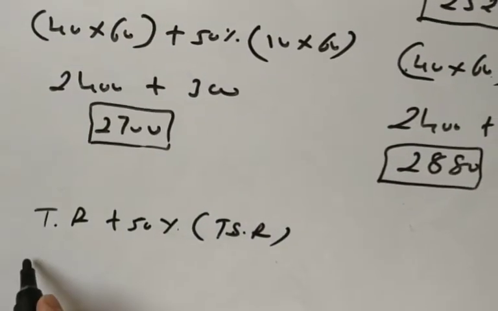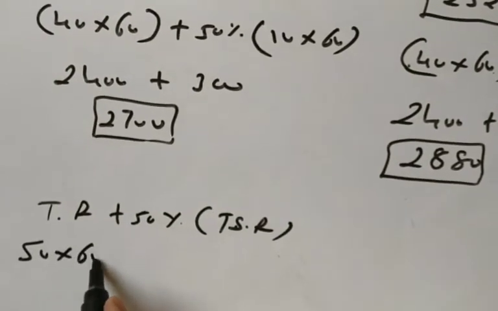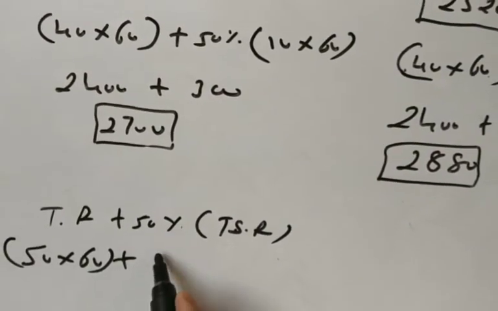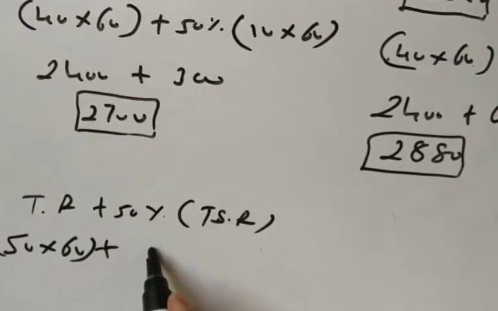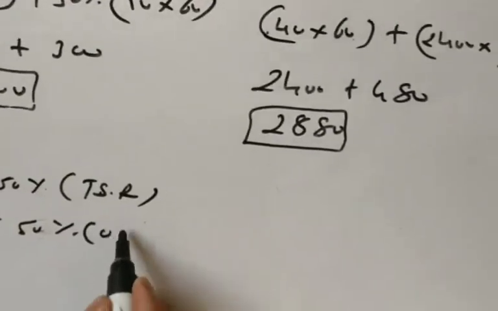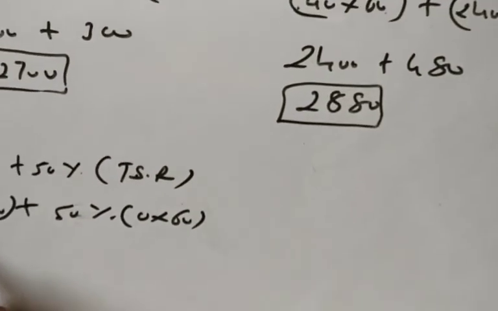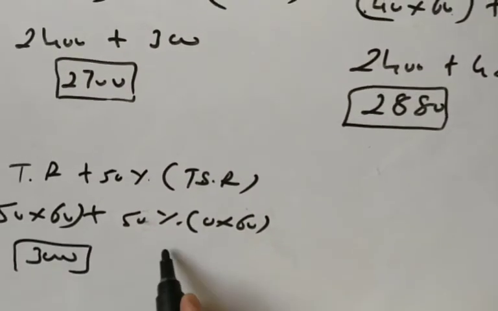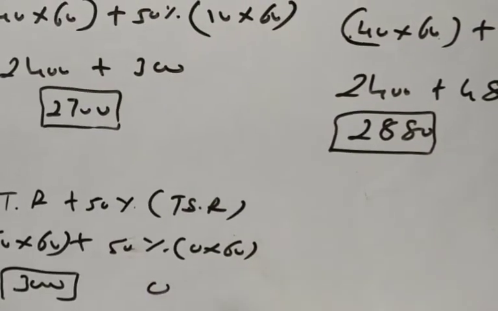Time taken into R, so 50 into 60 plus 50% of no saving, which means 0. So again the same answer. There is nothing for bonus.